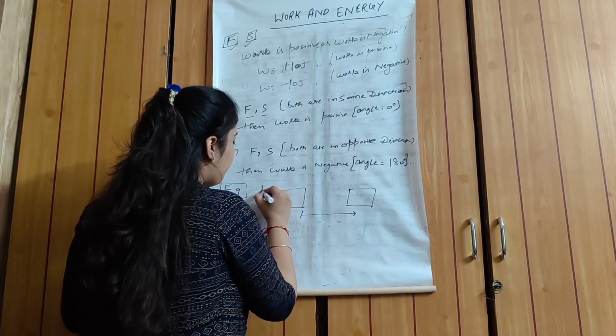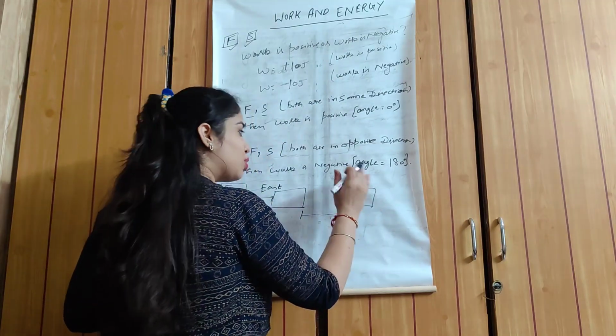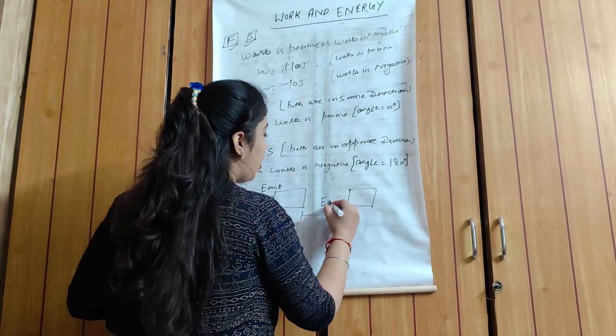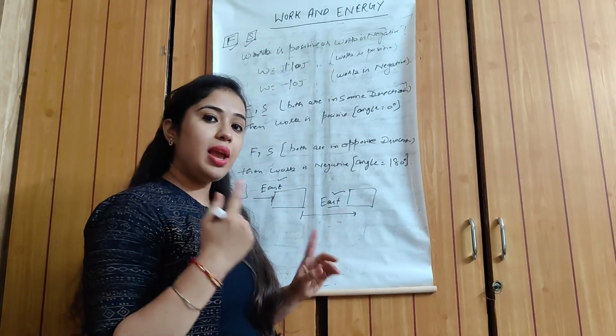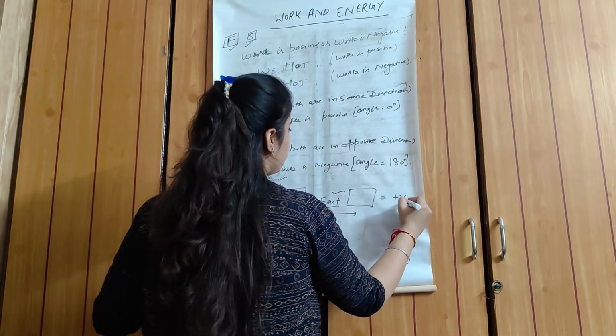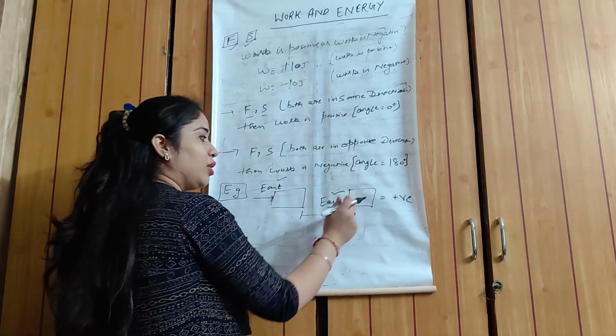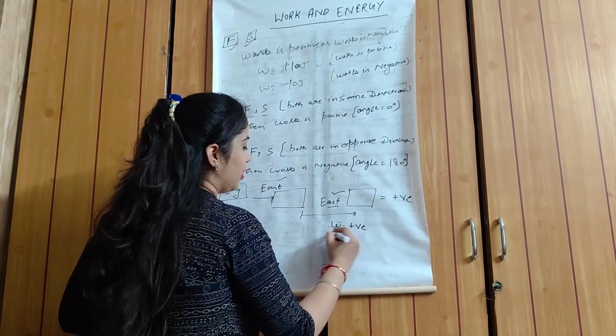Force is applied in the east direction and the displacement also occurs in the east direction, means force and displacement both are in the same direction. It means we can say that the work is positive. So when we calculate our answer, we simply write the work is positive.